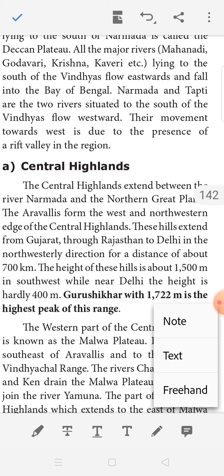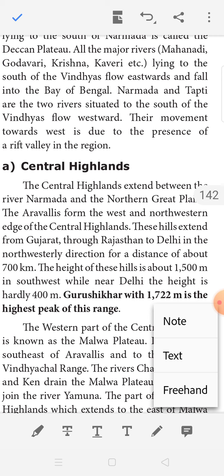The Aravallis form the west and northwest edge of the Central Highlands. These hills extend from Gujarat through Rajasthan to Delhi in the northwesterly direction for a distance of about 700 km.